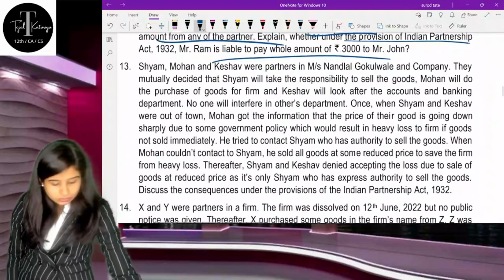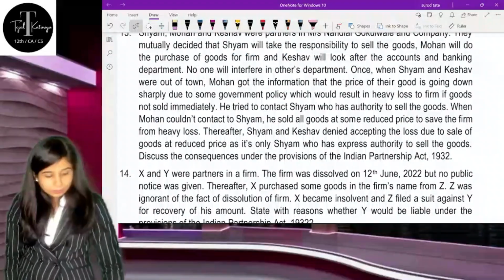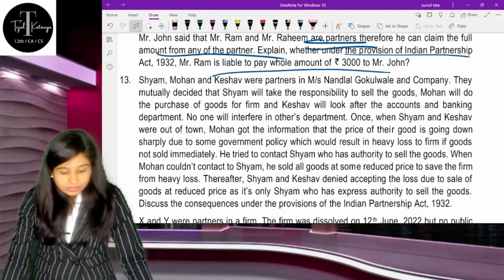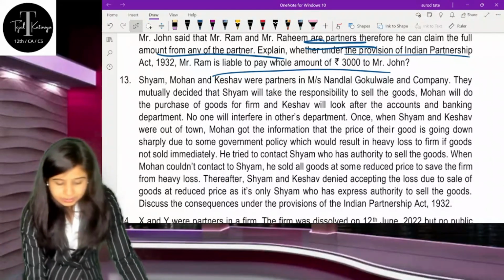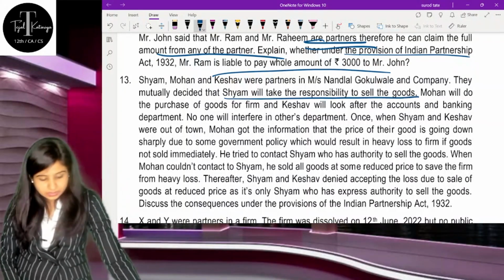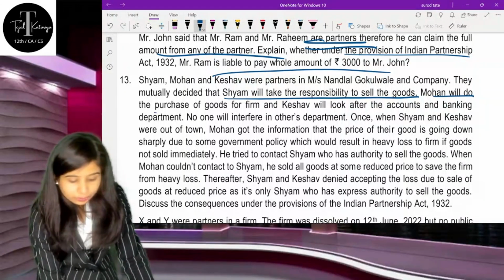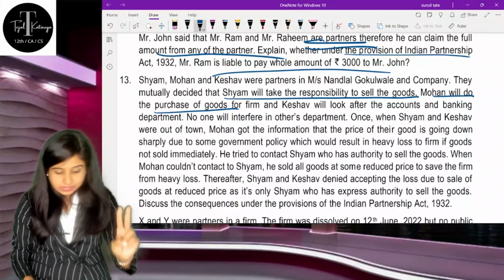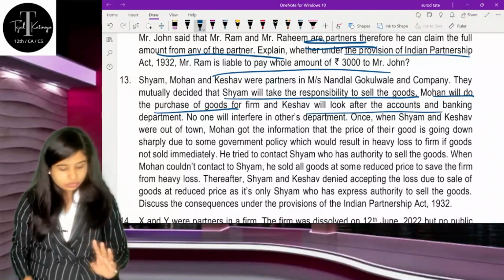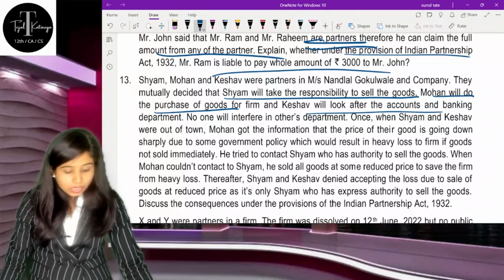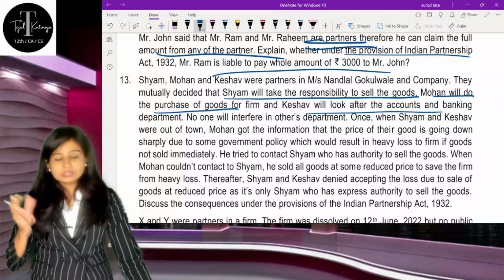The next question is question number 13, which talks about Mr. Shyam, Mohan and Keshav. They were partners in a company. They mutually decided that Mr. Shyam will take the responsibility of selling the goods, Mr. Mohan will do the purchase of goods, and Keshav will look after the accounts. So these were the duties they were supposed to fulfill. No one will interfere in each other's department.